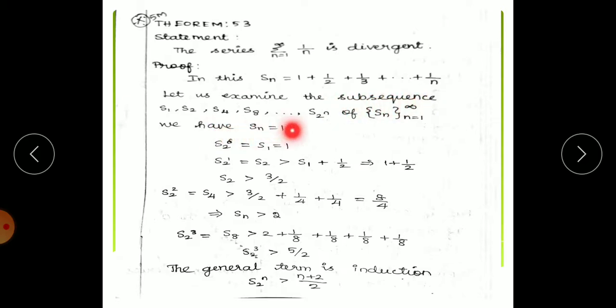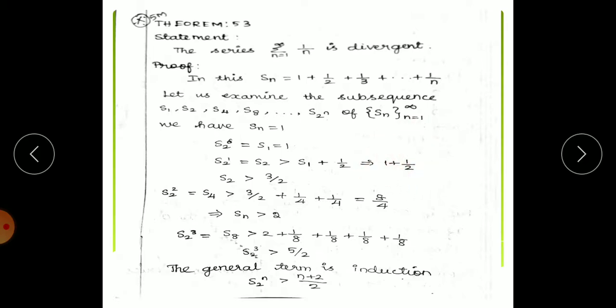Now let us examine the subsequence of S1, S2, S3, S4. Now we are taking only S1, S2, S4, S8 and S2 power n of Sn. We have S2 power 0 equal to S1 equal to 1, and S2 power 1 equal to S2, which is greater than S1 plus 1 by 2, so 1 plus 1 by 2. So S2 is greater than, this becomes, 3 by 2.